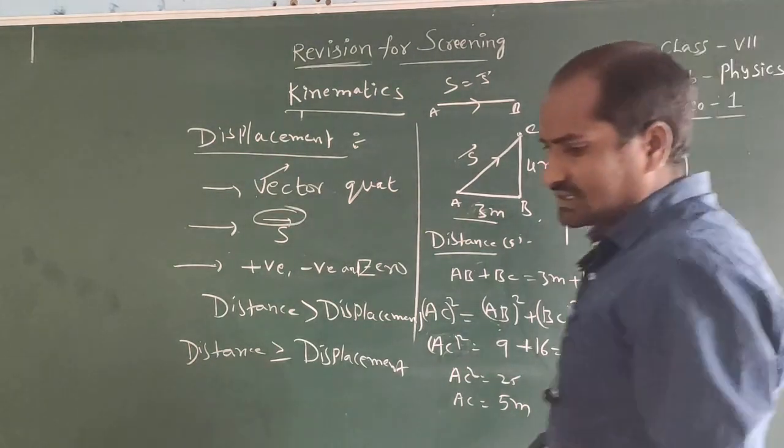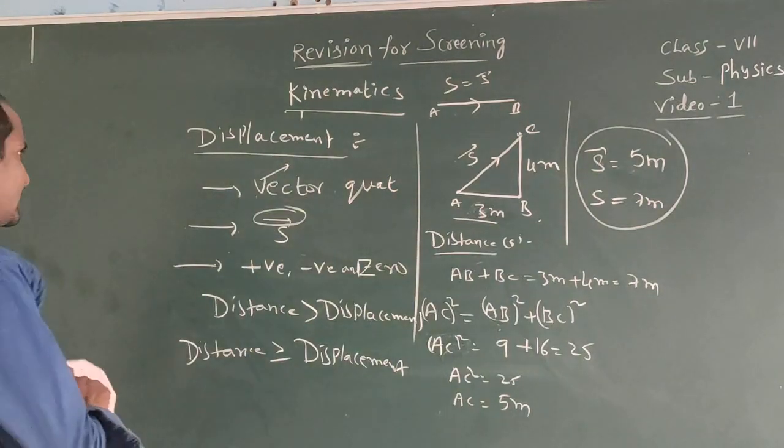Now, what is the ratio between distance and displacement?